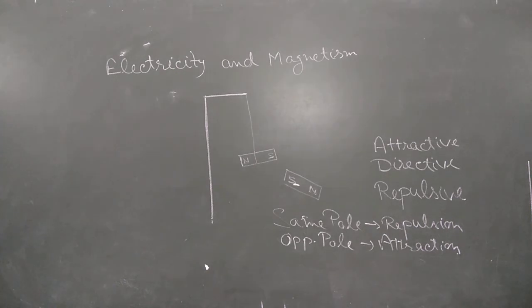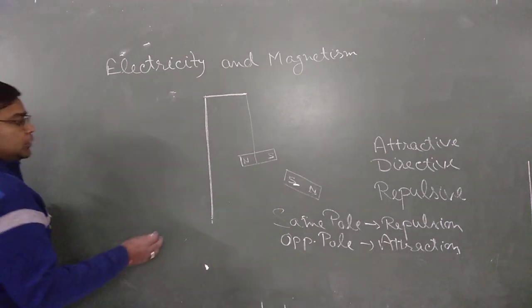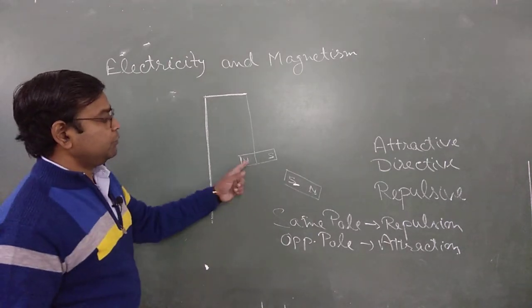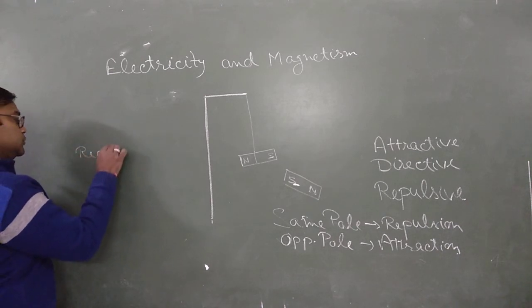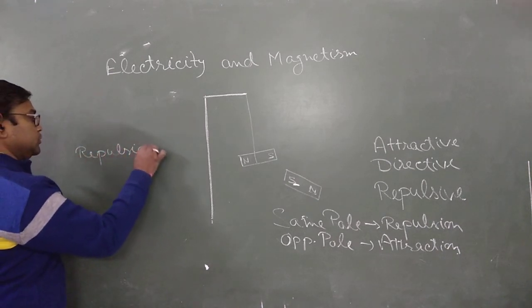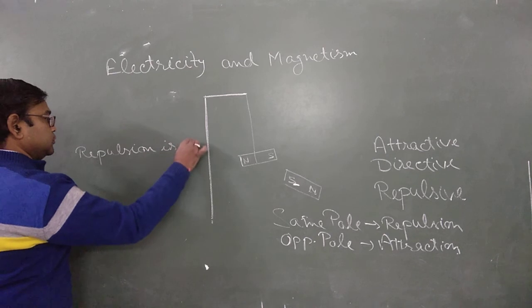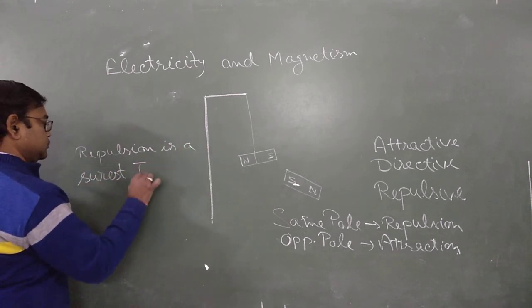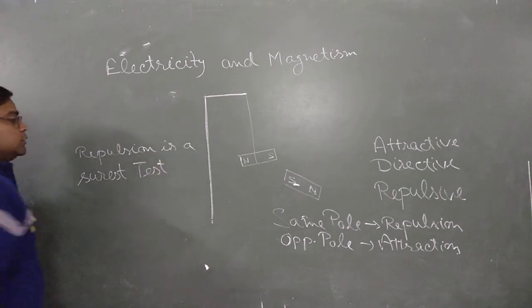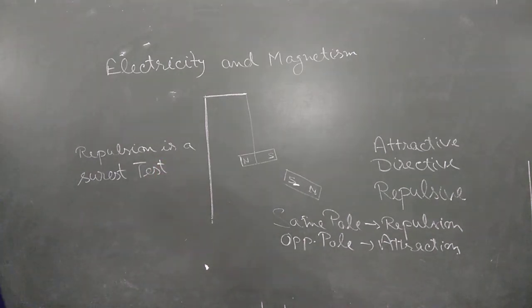All of you must remember that repulsion is the surest test of magnetism, because repulsion occurs only between two magnets. Attraction is not.